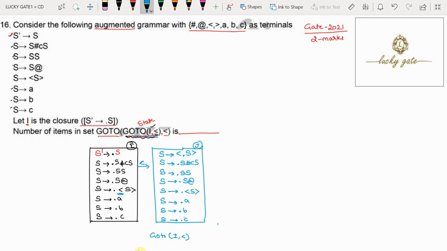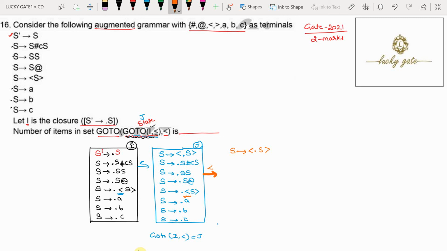Now goto of I comma lesser is J, so we need to find again goto of J comma lesser. Now how do you find goto of J comma lesser? Again you need to make a transition from the Jth state with input lesser. Now look, with input lesser, there is only one possibility, that is S tends to open dot S close.